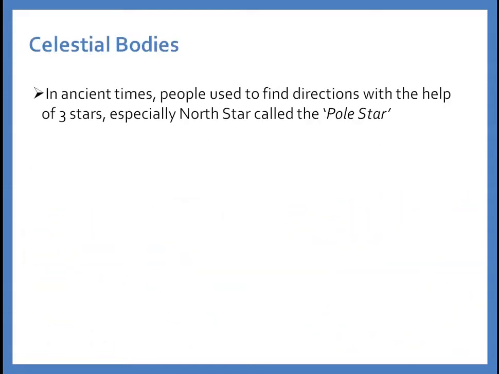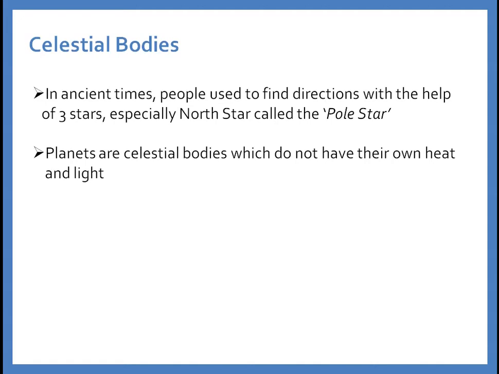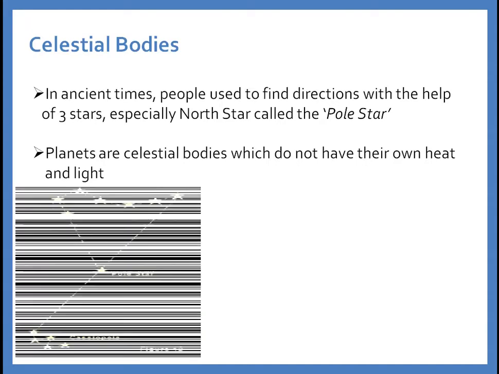In ancient times, people used to find direction with the help of stars, especially the North Star, which is also called the pole star. Many times in examinations I ask the question: the pole star indicates which direction? The correct answer is north. Planets are celestial bodies which do not have their own heat and light. So remember this point: planets don't have their own heat and light.